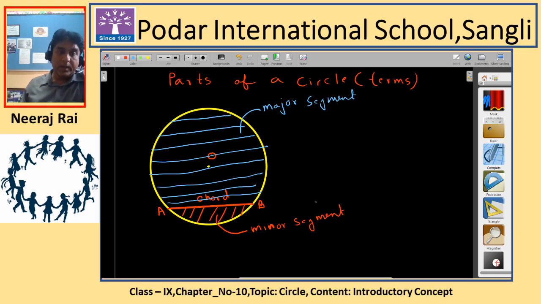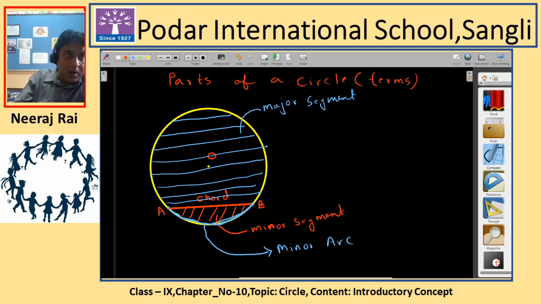Now if we go along the boundary of a circle from point A to B, we can go in two different ways. One way is this one. I am just going along the boundary of the circle, so we are getting a curved line. This curved line, which is the boundary of a circle from point A to B, the downside which is smaller, also has a specific term. This is called an arc, and since this is small, it is called the minor arc.